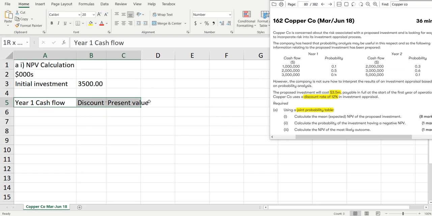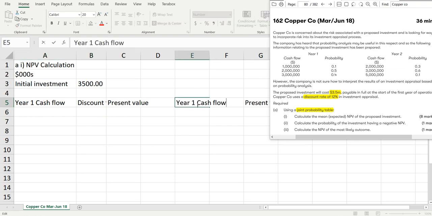We can just copy it and paste it here. Year 2.